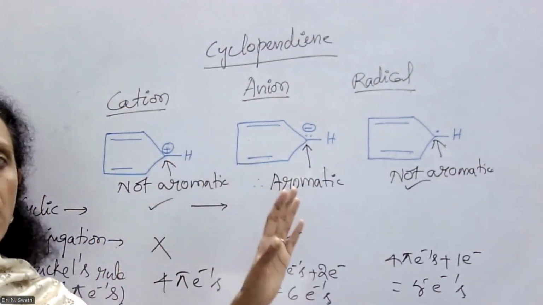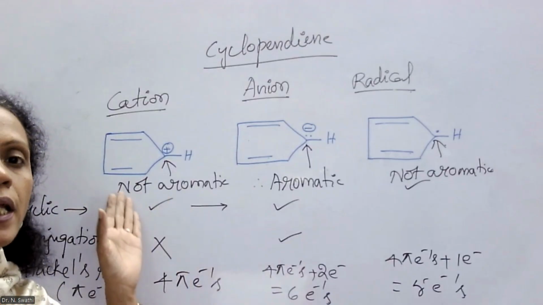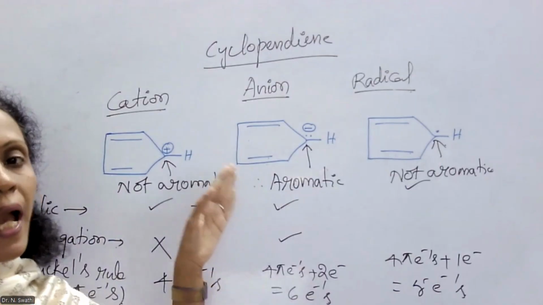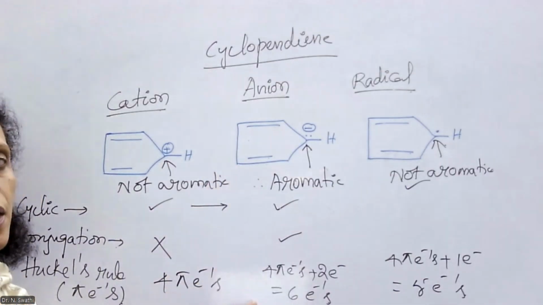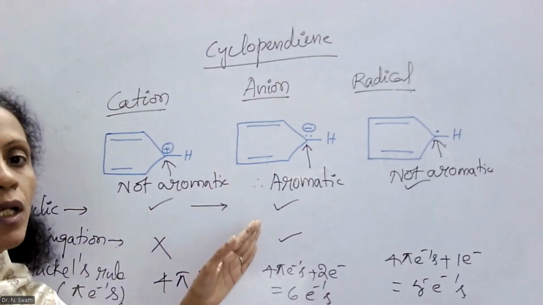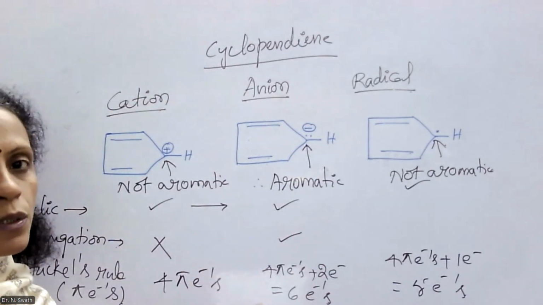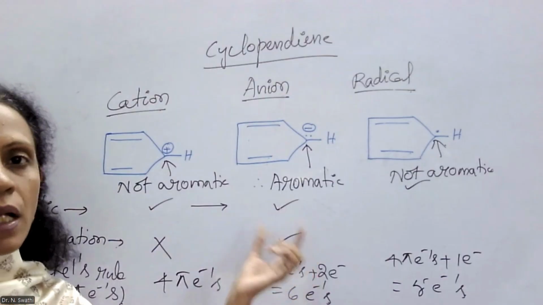So among these 3 species, the cyclopentadiene cation, anion and radical, only the cyclopentadiene anion meets all these criteria. That is, it is cyclic in nature, has a conjugated system, and also obeys Huckel's rule, and that is why it is considered to be aromatic in nature.